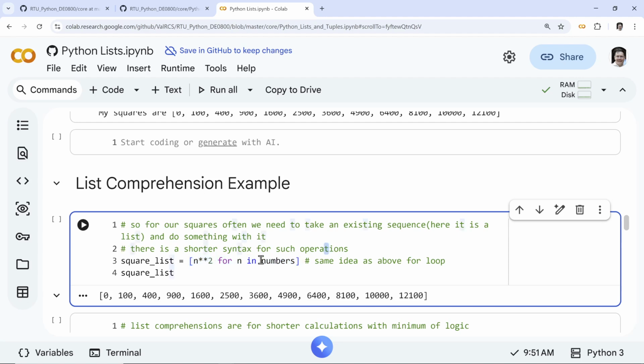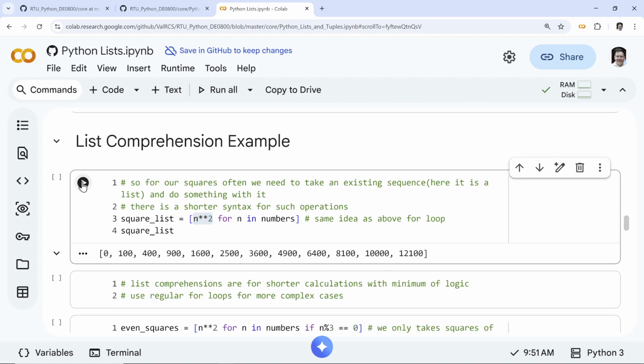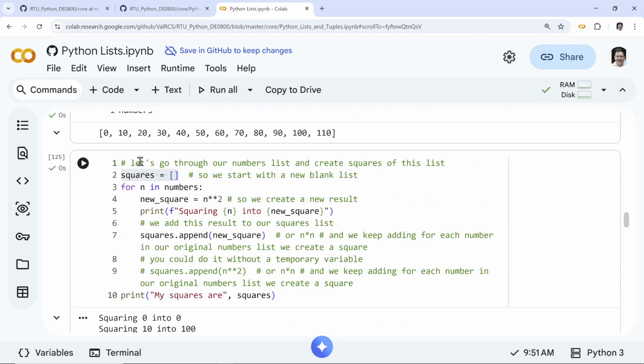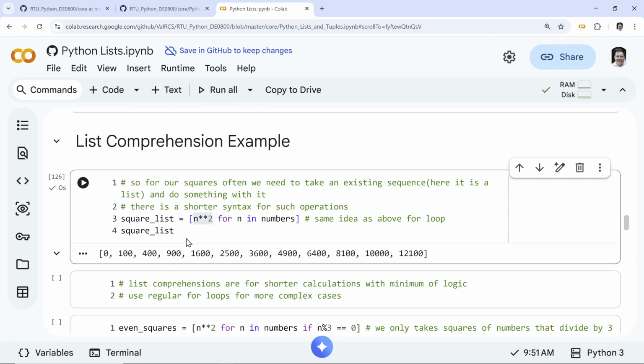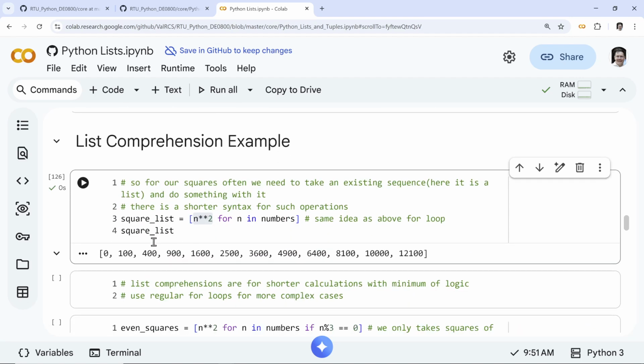So we have some sequence. In this case, it's a list. And n is basically a variable we create, and we assign the new value. So this is for sure something that, once you get used to it and get more experience, I use a lot, but in the beginning, maybe it's not as clear as this original example for looping. So start with this. Speed-wise, there's almost no difference, but once you get used to this, it's very powerful.